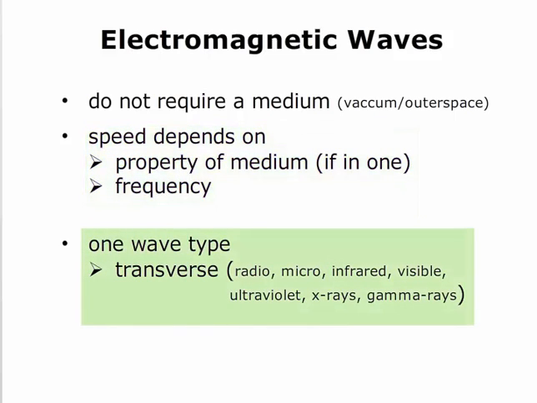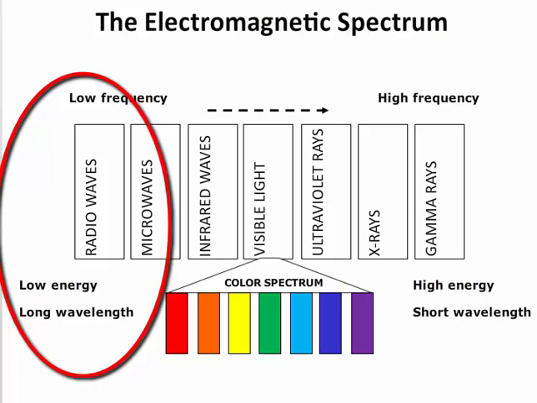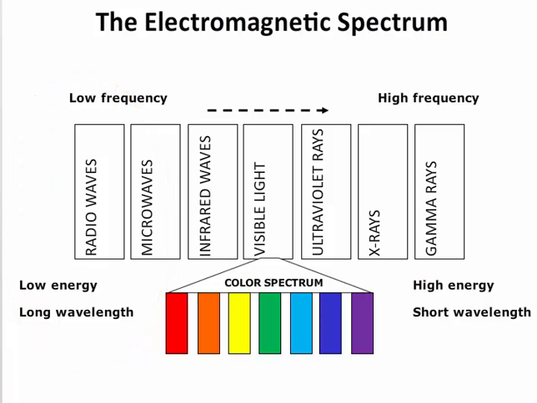All electromagnetic waves are transverse waves. The electromagnetic spectrum describes the wavelength, frequency, and energy of all electromagnetic waves. Traditionally, it's drawn from low frequency to high frequency, as shown here. Remember that frequency and wavelength are inversely proportional. So if the frequency is low, the wavelength will be long. This is the radio waves side of the spectrum. Low frequency, long wavelength. As you go up the spectrum, the frequency increases and the wavelengths get shorter.